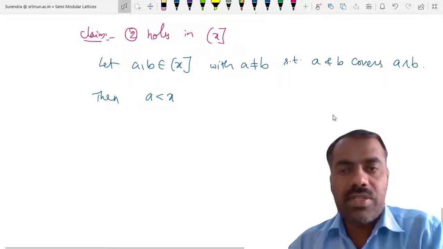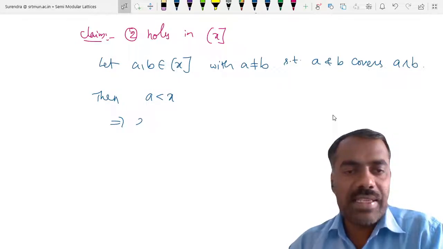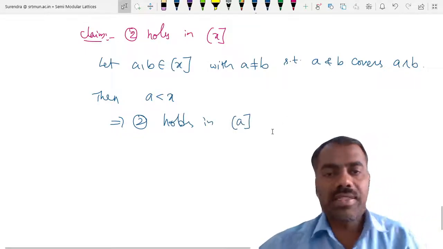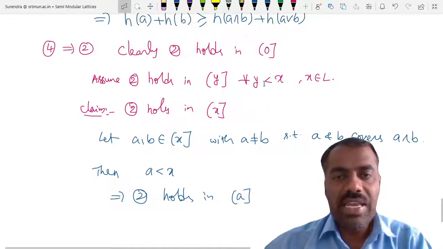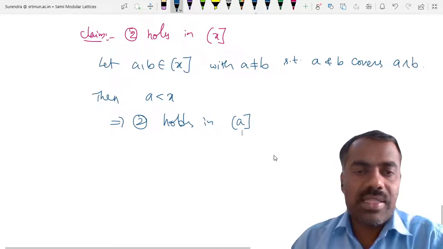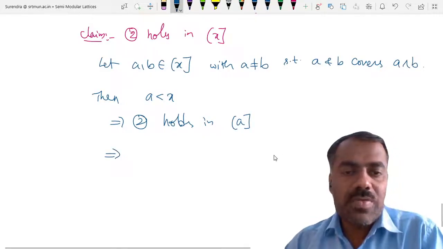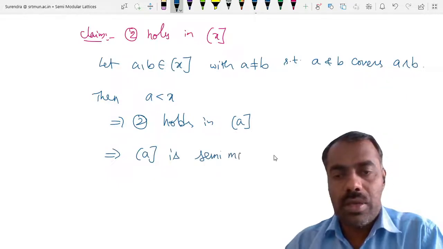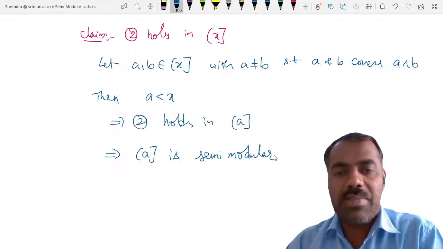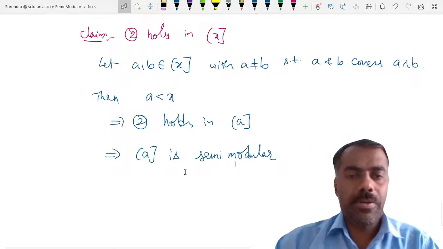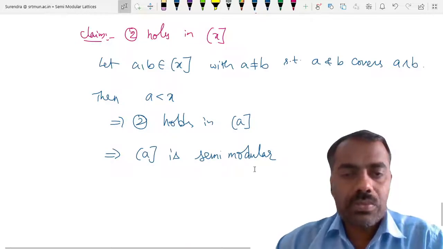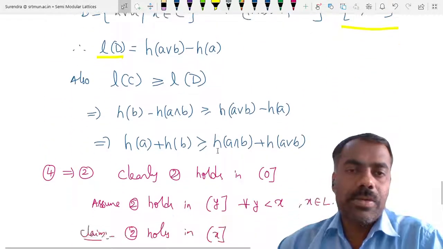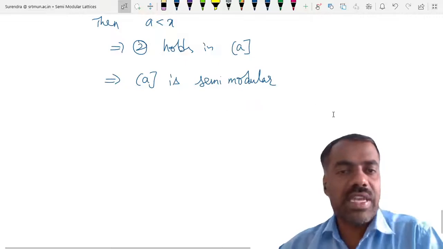Now using this, a is less than x, we get 2 holds in this ideal A or sublattice A, because of our assumption that for any y less than x this is true, right? This implies, we already proved that 2 implies 1, so this A is semi-modular. 1 means semi-modular, so in particular L here is A, which is semi-modular. Because it is semi-modular, we can have the condition in terms of the upper covering condition.